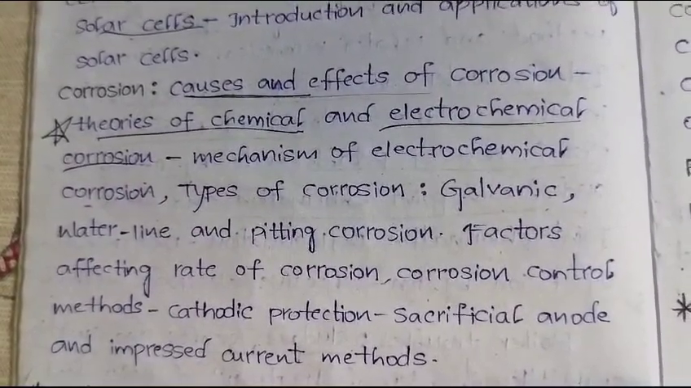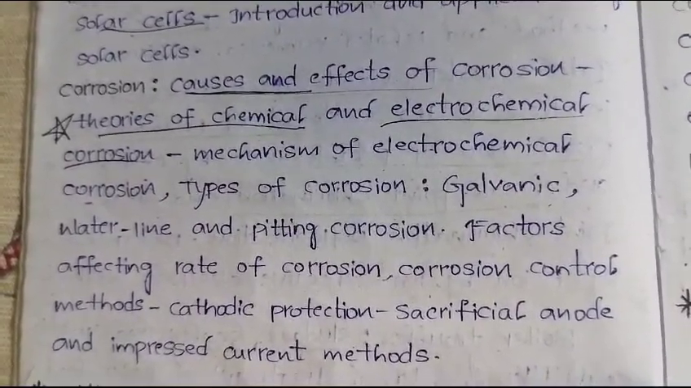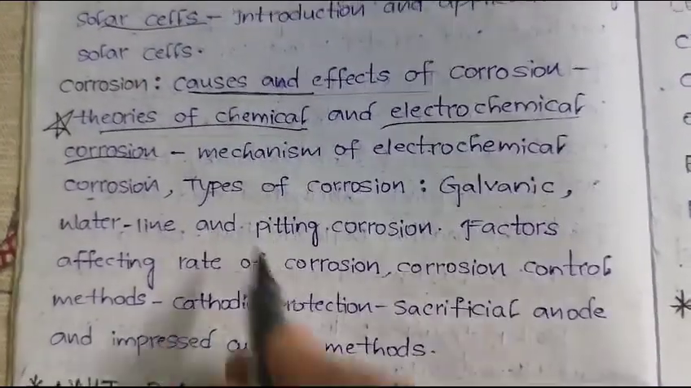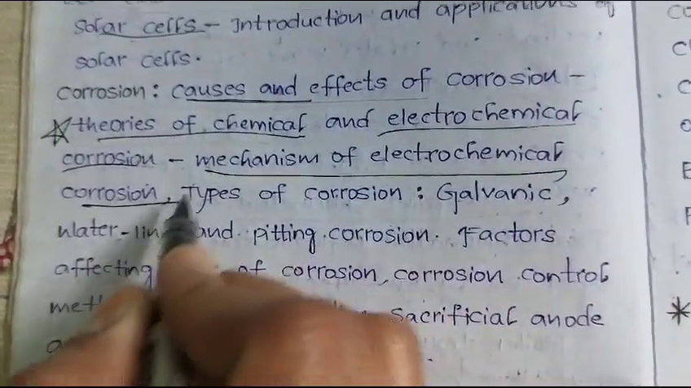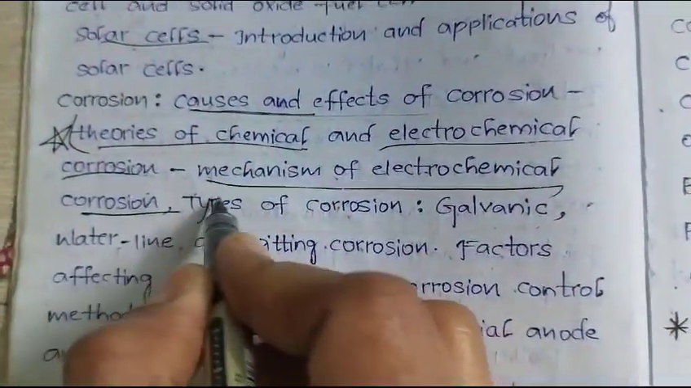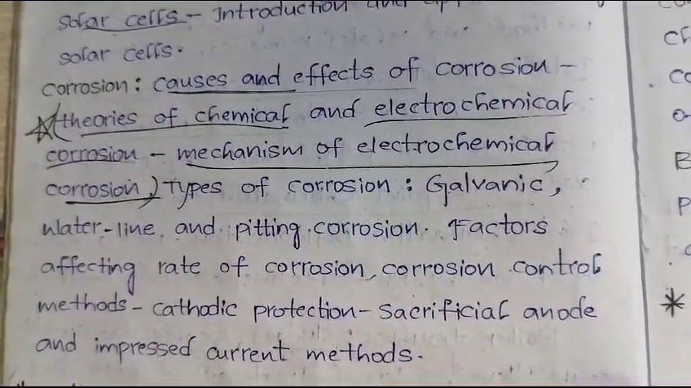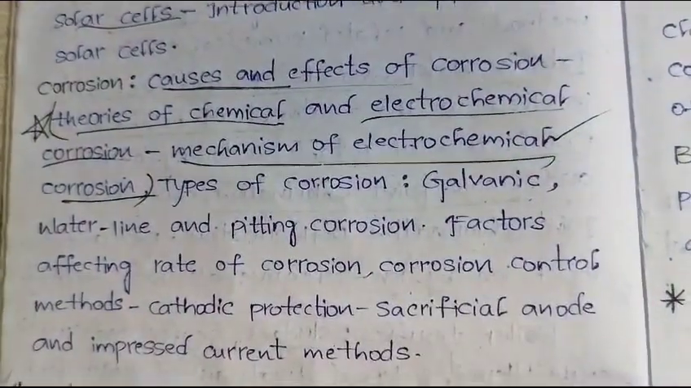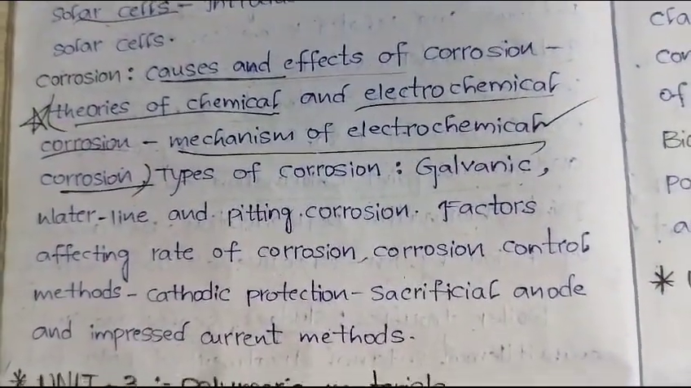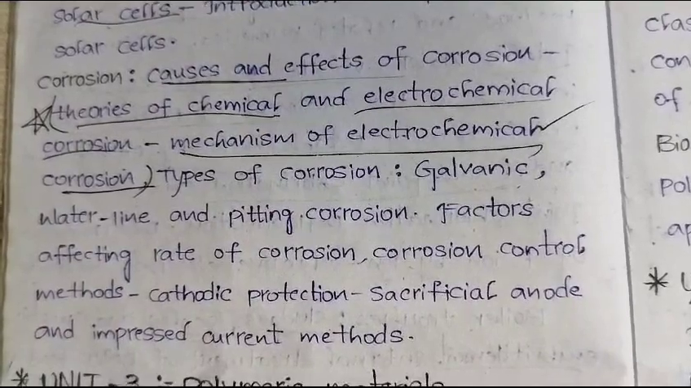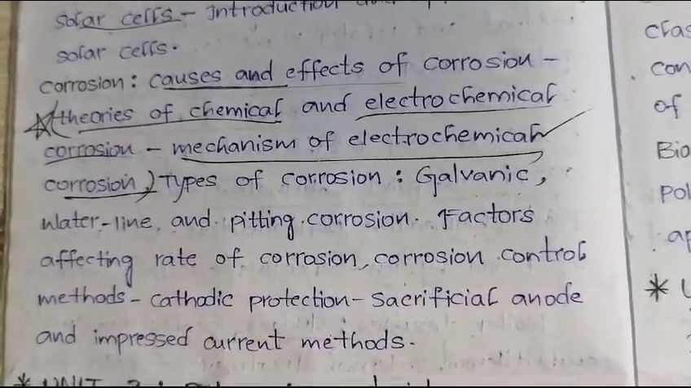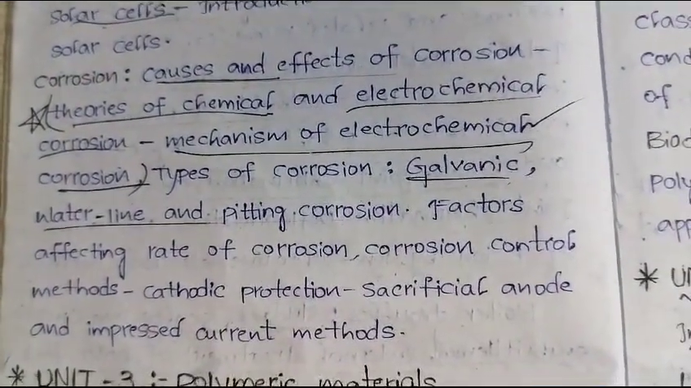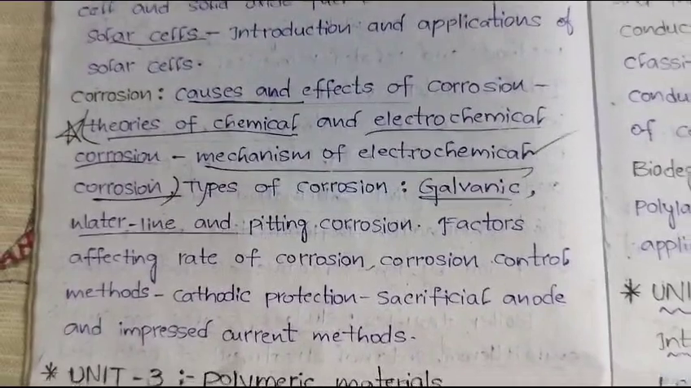We can say daily, because chemical and electrochemical corrosion, these two topics are very important, especially mechanism of electrochemical corrosion. So from here to here only one topic. They may ask either chemical corrosion or electrochemical corrosion. Most probably there may be a chance to ask about electrochemical corrosion. Next, one of the long answer question is galvanic corrosion, waterline corrosion, pitting corrosion. Factors, that means not that much important.